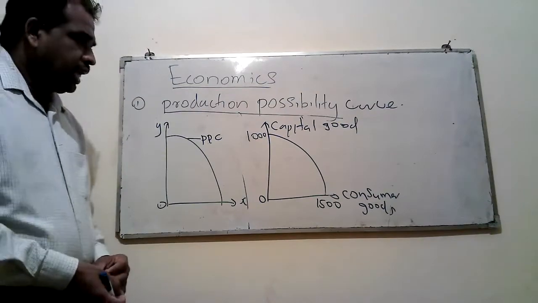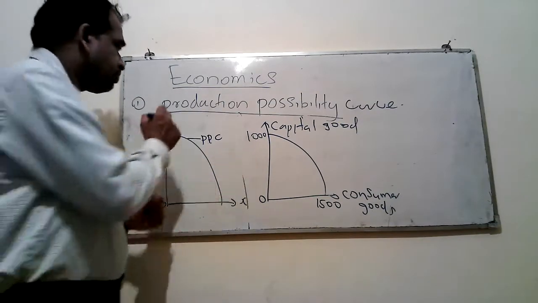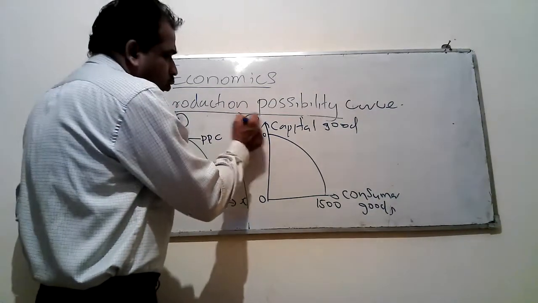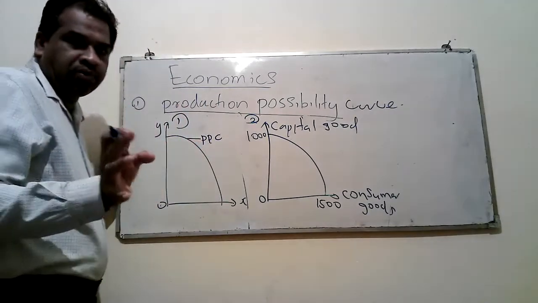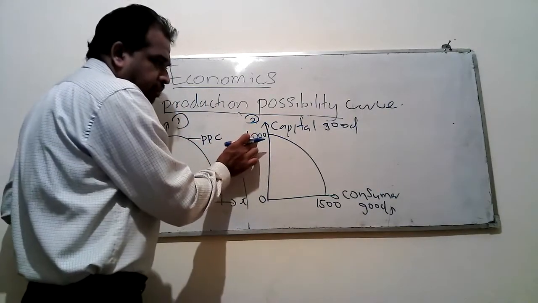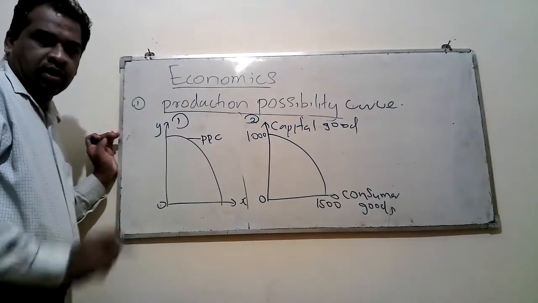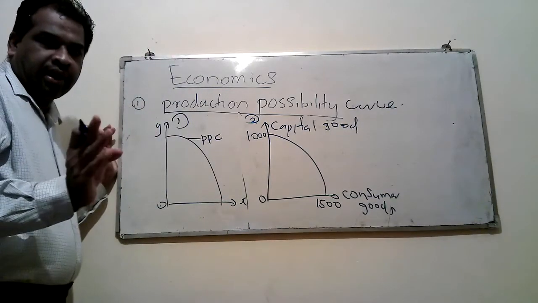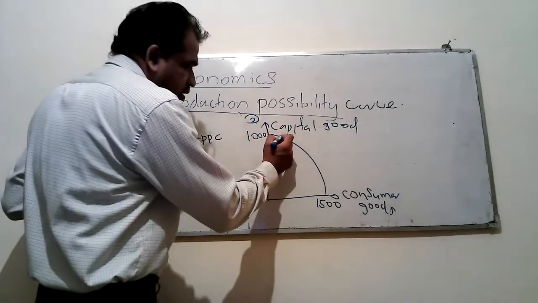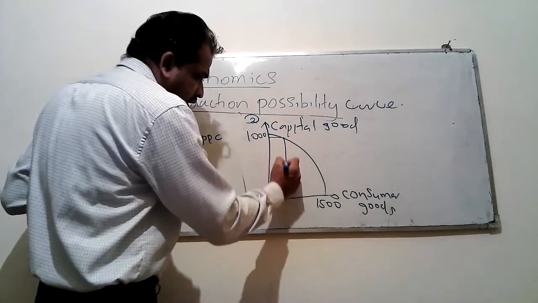Right. Then, if you take this diagram, you can never produce 1000 of capital goods and 1500 of consumer goods together. You have to select any combination along this curve.